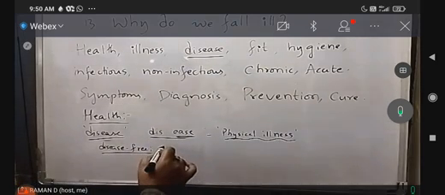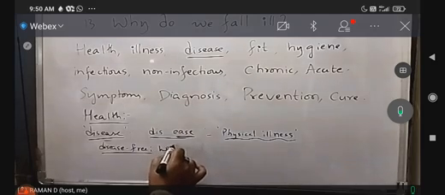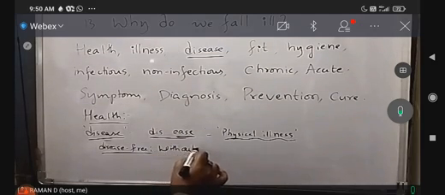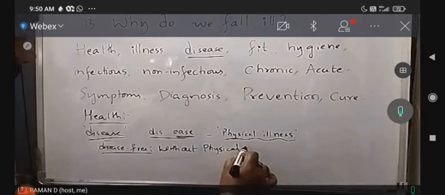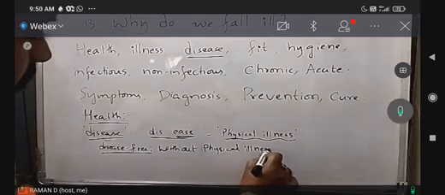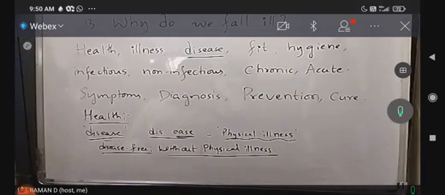Disease free means without physical illness. Without physical illness or diseases. Without diseases or without physical illness. That is disease free.